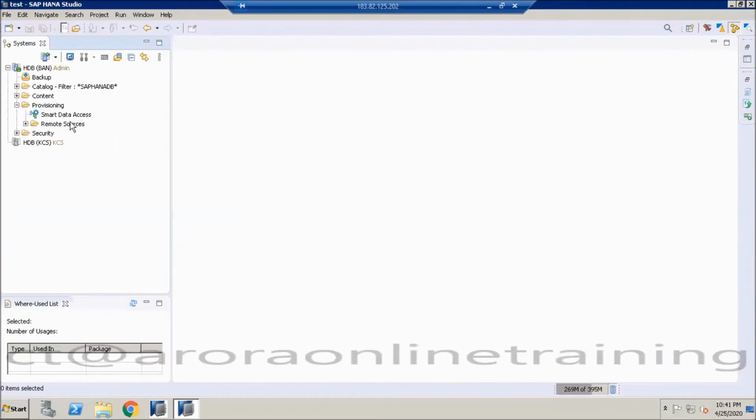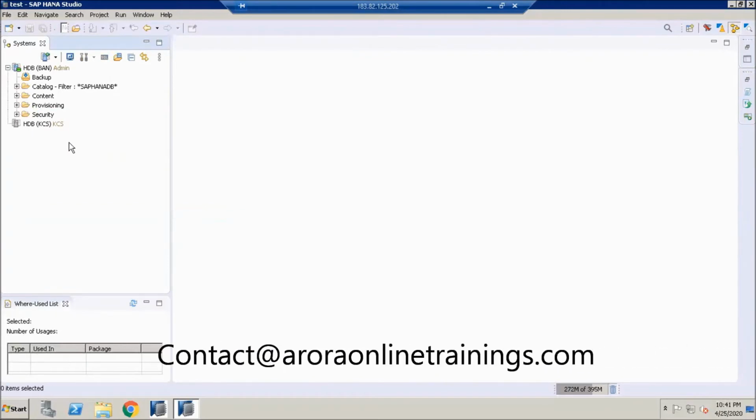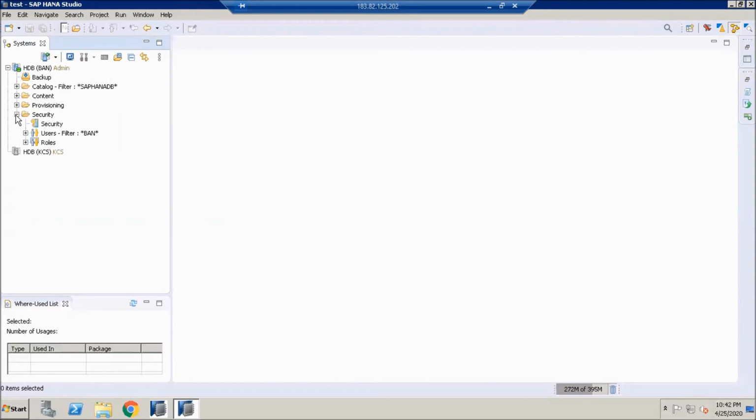Provisioning: we will cover smart data access, and we will also cover how to utilize BODS to provide data into the HANA database. And we will see the users and their roles concept also.